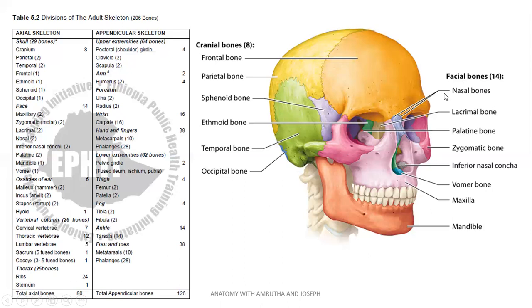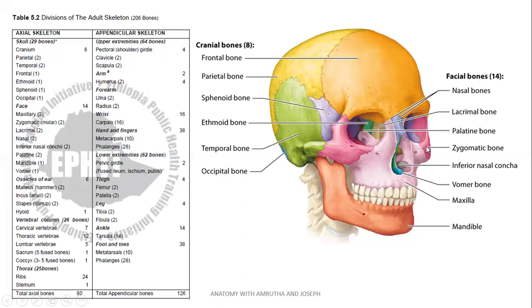Coming to the facial bones, nasal bones form the bridge of the nose, articulating with the frontal bone above. Lacrimal bone is seen on the medial wall of the orbit, articulating with the maxilla in front. Palatine bone: a small part can be seen on the medial wall of the orbit. Major part is seen in the hard palate, where it forms the hard palate along with the maxilla.